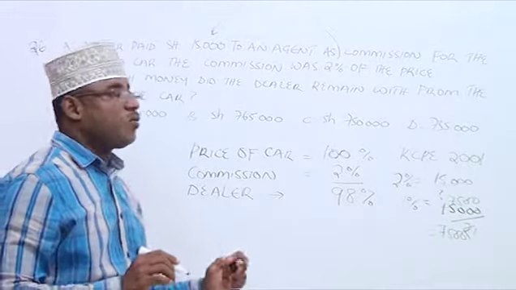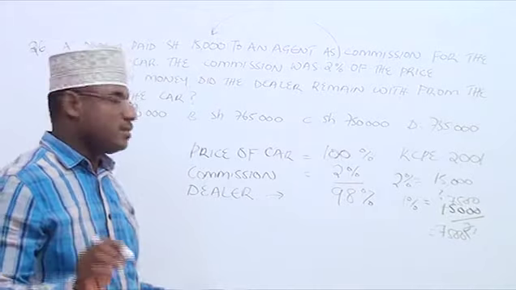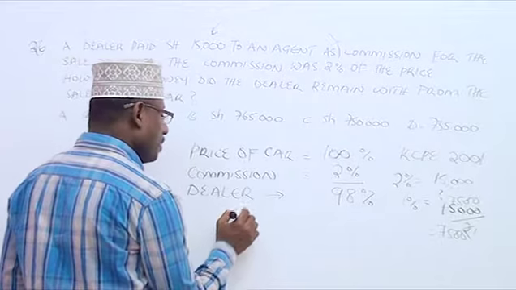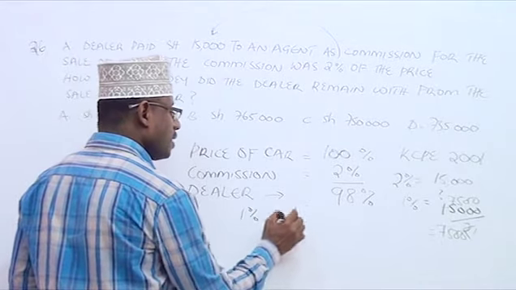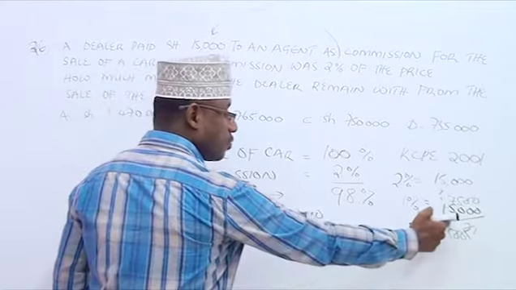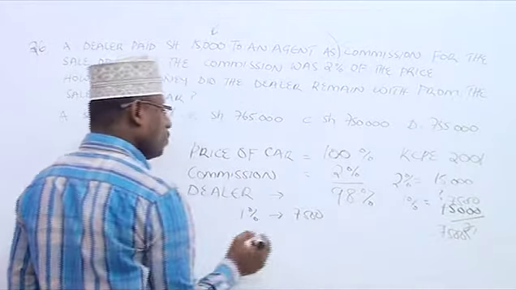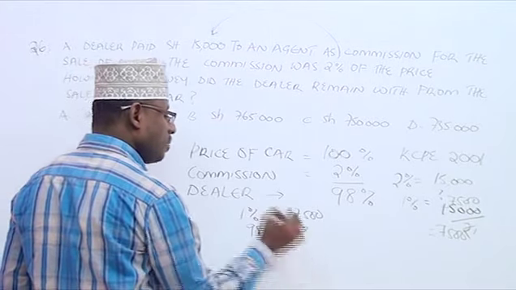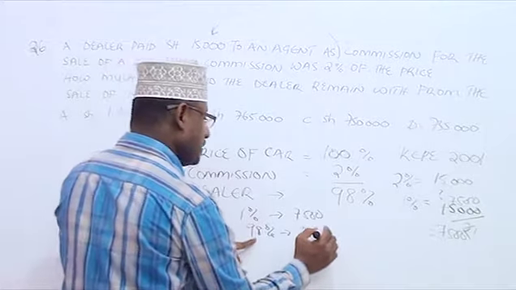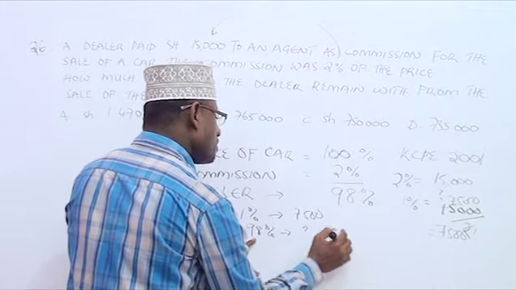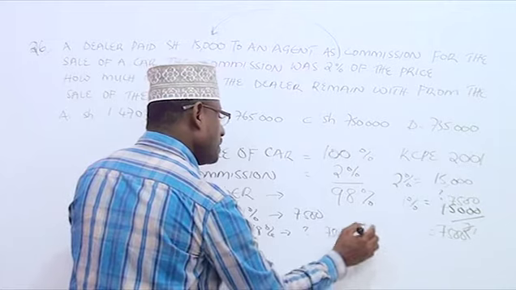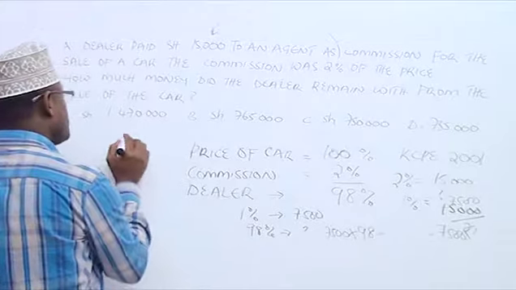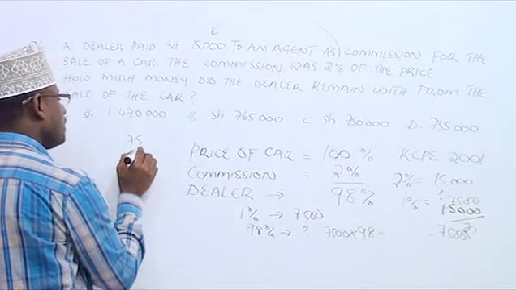If you want to get what the dealer remained with straight, go for this, 98. Then you say, okay, if 1% is 7,500, which we have got from this working here, what about the much which the dealer remained with? It's how much? So it will be the 1% multiplied by the 98. So 1% is 7,500 multiplied by 98. So this will give us 75 multiplied by 98.